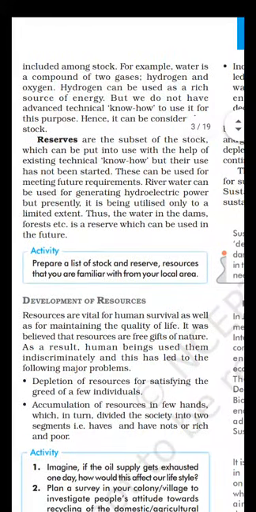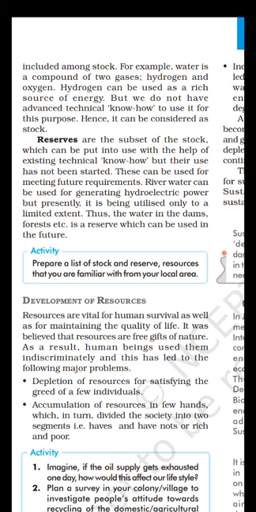Then we come to the development of resources. Now many resources are utilized and have been changed in their form to satisfy human needs, and it is also important to maintain the quality of living. So human beings are drastically utilizing the resources which are a gift of nature for the satisfaction of their needs and requirements. They are using it indiscriminately without even thinking that we need to preserve it for the future. So this is leading to two major kinds of problems.